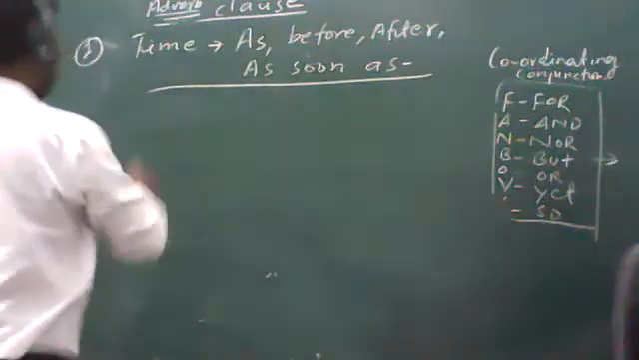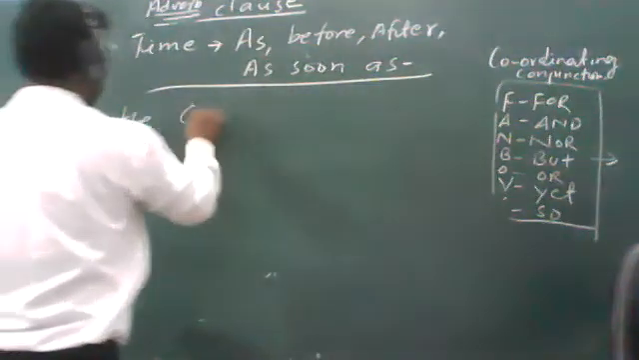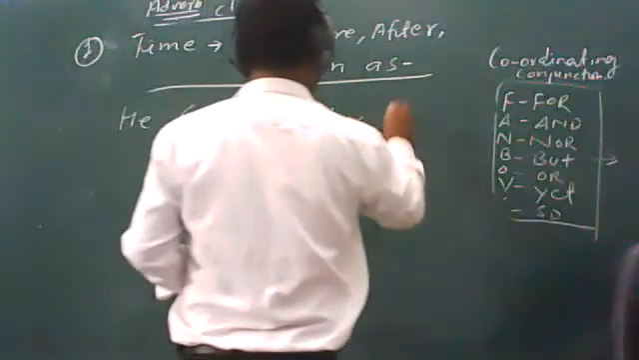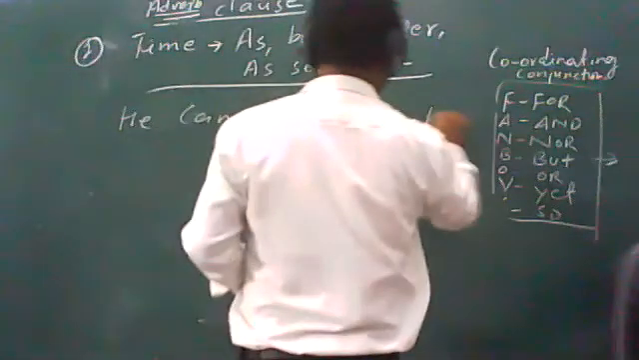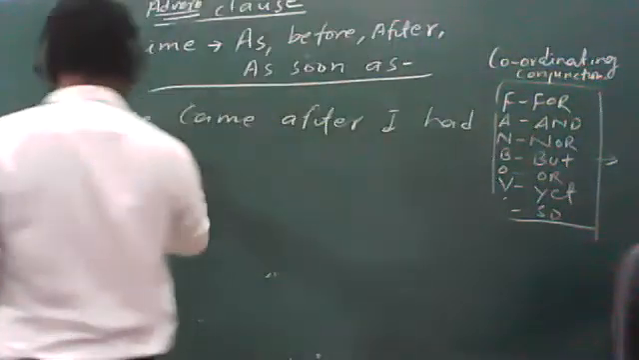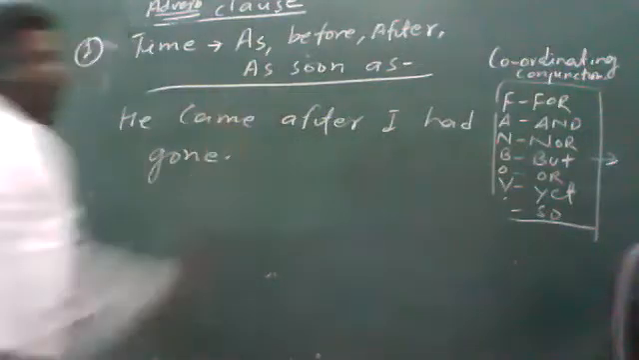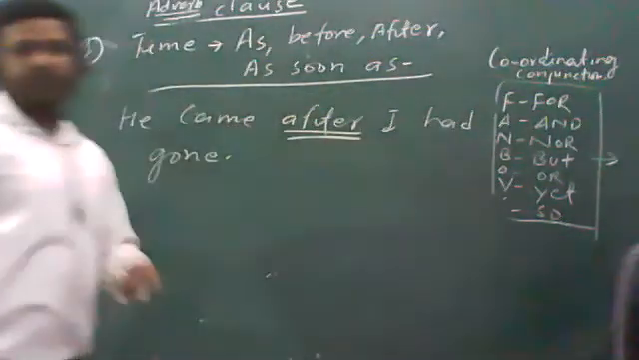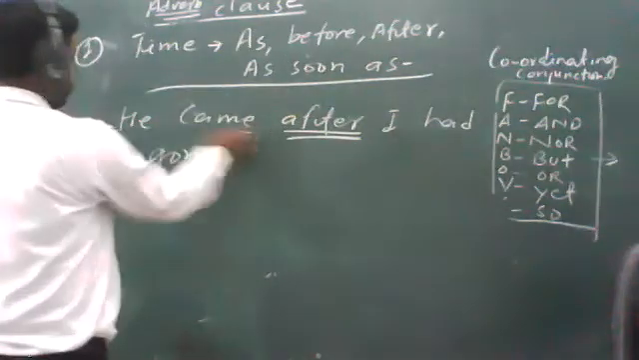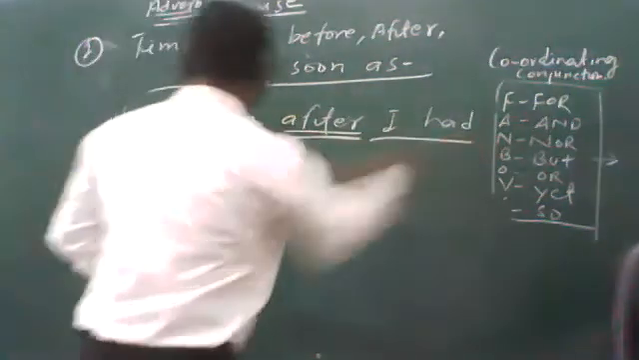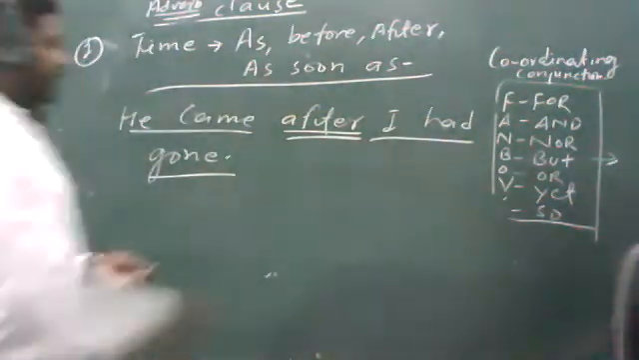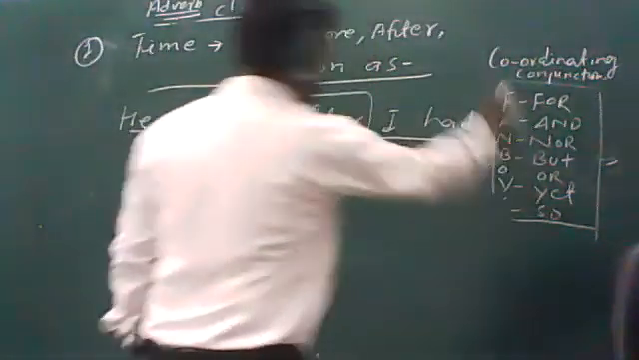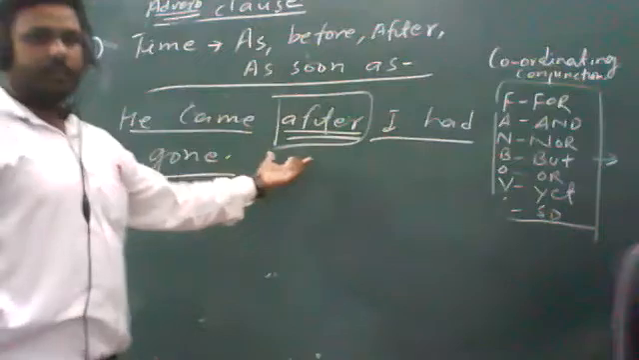For example, he came after me, after I had gone. See this example, students. After is here working as a conjunction, and it is joining two sentences: he came and I had gone. So definitely it is working as a conjunction. It is not a coordinating conjunction; you can see this word is not in this list. So definitely it is a subordinating conjunction.